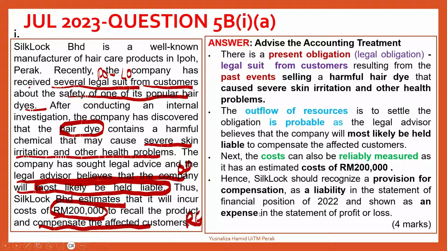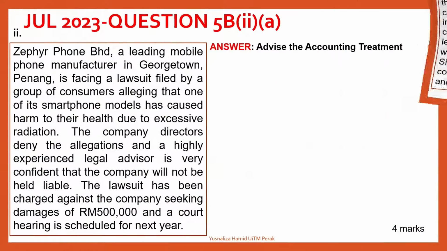In terms of journal entry, this is where you are going to debit compensation expense and you are going to credit provision for compensation. How much? 200,000. This is not required, but that can help you to understand better. So that was the first one, advising the accounting treatment. Let's look at the second one.